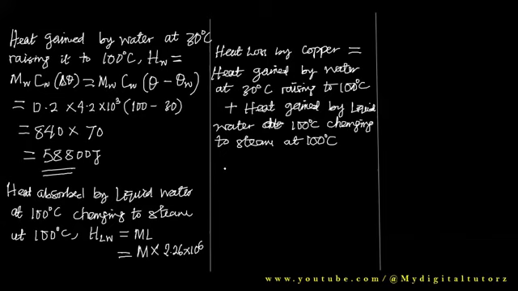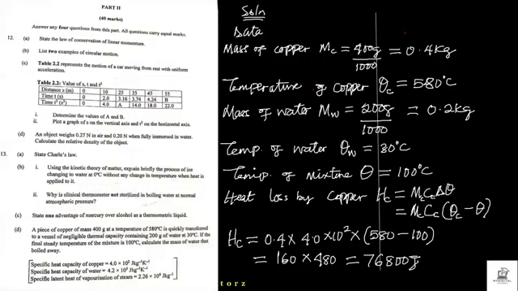So now let us put the values. Remember, we have calculated heat loss by copper. That was 76,800.